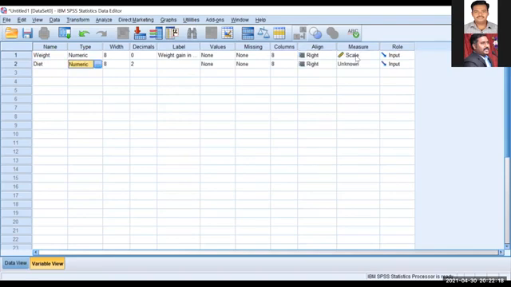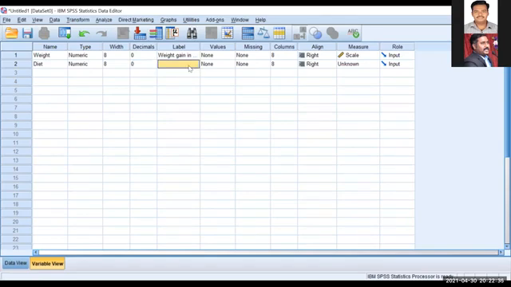The next one is diet. We have two independent groups, because the method followed in diet 1 is different from diet 2. That is why it is called an independent group.